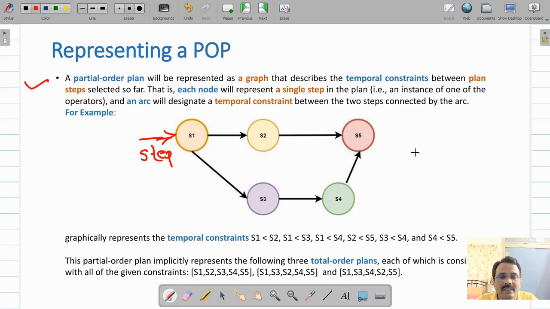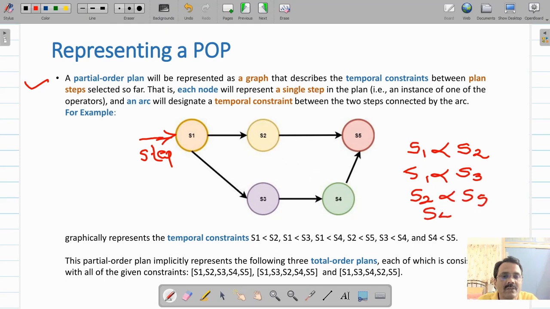One of the temporal constraints is the causality relationship, that S1 comes before S2. This S3 should come after S1. This S5 should come after S2 and S4. So S2 will come before S5 and S4 also will come before S5. Such constraints are called temporal constraints.